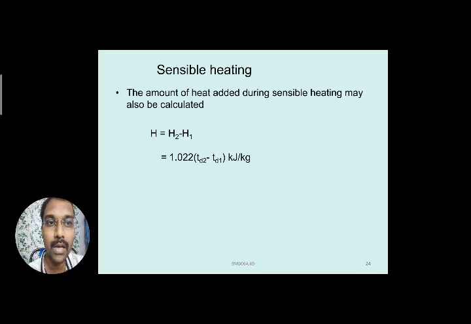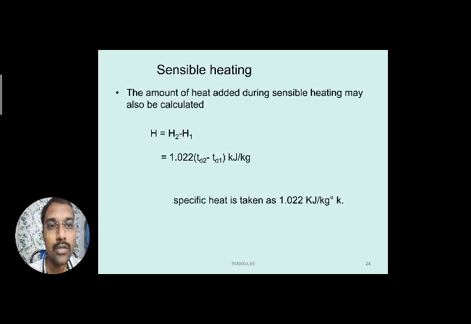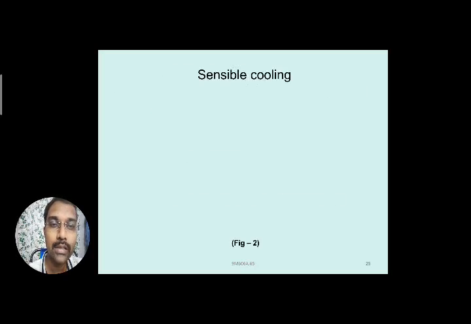It can be written in terms of temperature as the specific heat of the air, 1.022, into TD2 minus TD1, the dry bulb temperature at point 2 minus that at point 1. The units are kilojoules per kg, and specific heat can be taken as 1.022 kilojoules per kg Kelvin. So this is the complete information regarding the sensible heating psychrometric process.